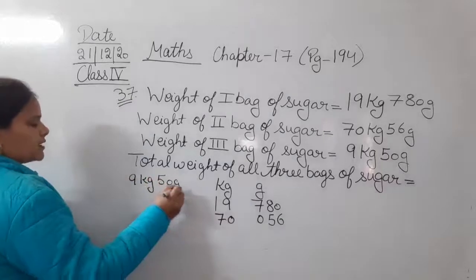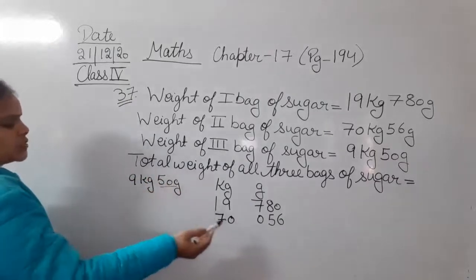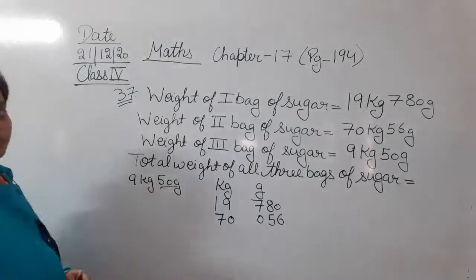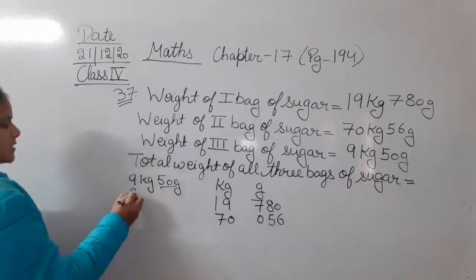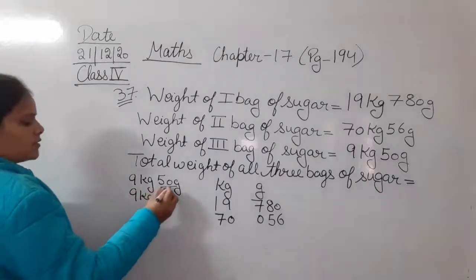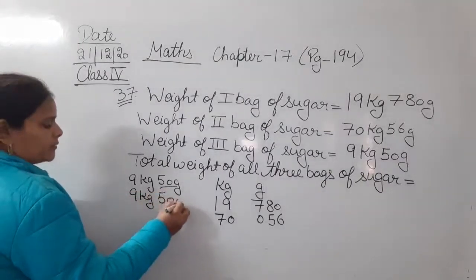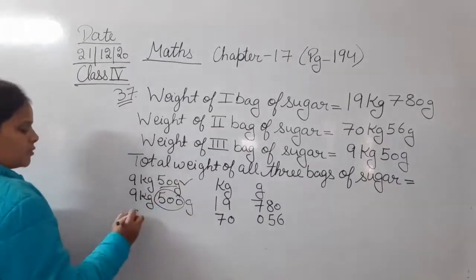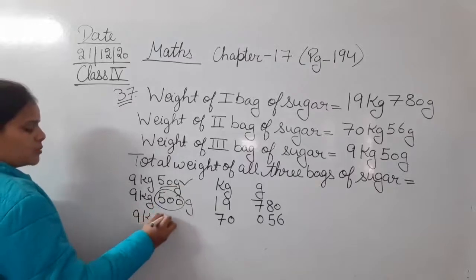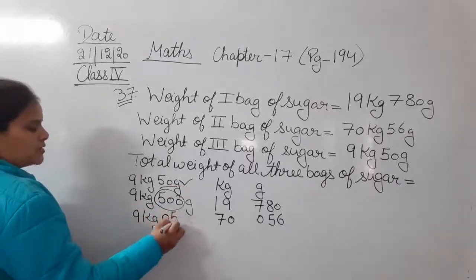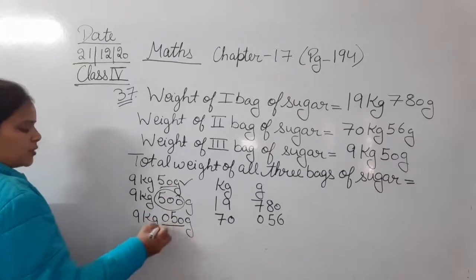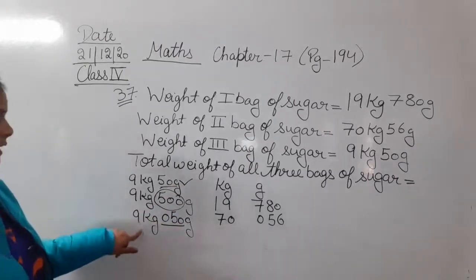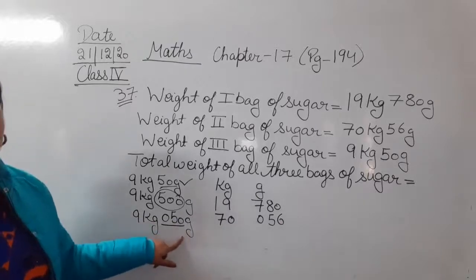इसमें भी देखिए बिल्कुल बेटा वैसे ही है. यहाँ पे 2 है, हमें कितनी चाहिए 3 numbers. We need 3 digits. So here we are having only 2. Okay, so that is 9 kg 50 के बाद अगर हम 0 लगा देंगे that will be 500 gram. But in the question it is 50 only. So 9 kg हम क्या करेंगे, we are going to put the 0 in the front. 050 gram. 3 digits भी हो गए और इसको हम क्या बोलेंगे 50. Okay, so now you are going to pronounce it as 9 kg 050, that is 50 gram.